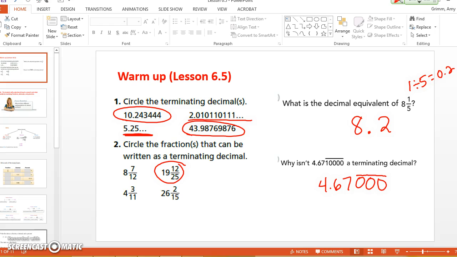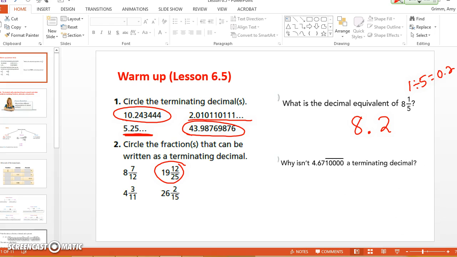Yes. The 1. You can have as many zeros as you want after it. Zeros after it do not change it. 0.8 and 0.80 are the same number. Does that make sense? I can put as many zeros as I want. So they were trying to trick you to say, hey, look, I'm just doing zeros, but the tricky number is the 1. Each time this is going to go 1 and then 4 zeros and then another 1 and 4 more zeros. So that's what they were trying to get you to see. Okay? Even though I think that's a little tricky.